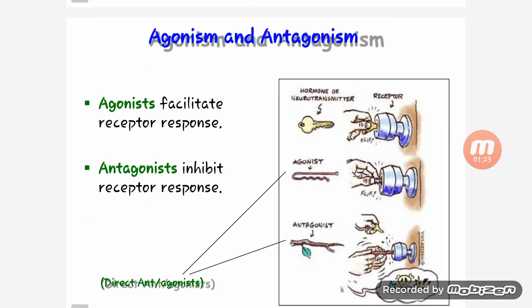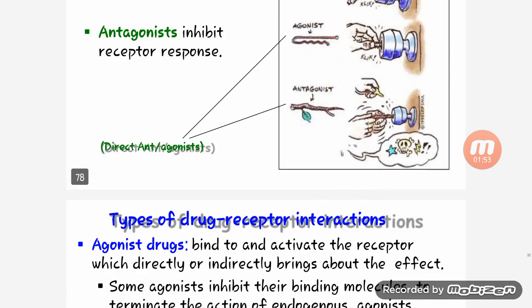Next, let's see what is agonist and what is antagonist. Agonist means it facilitates receptor response. Antagonists inhibit the receptor response. Agonist means the response is increasing, because it facilitates the response, but antagonist inhibits the response, so the response is decreased in this.